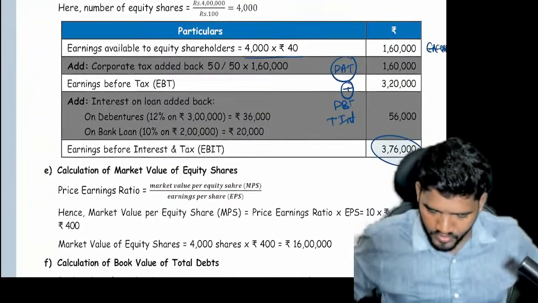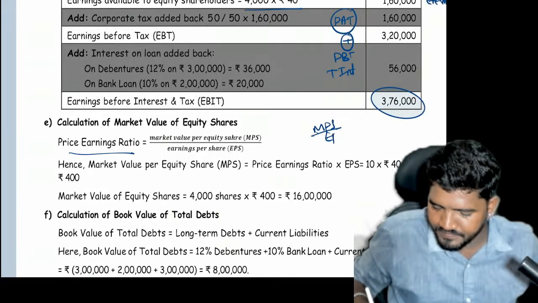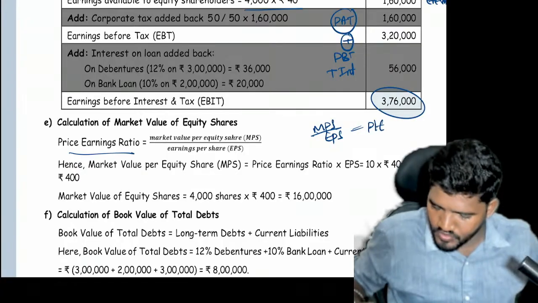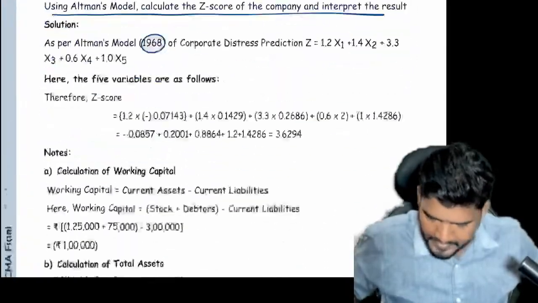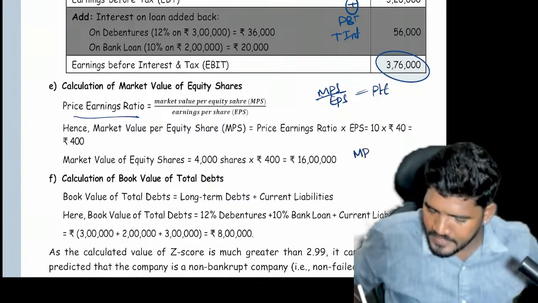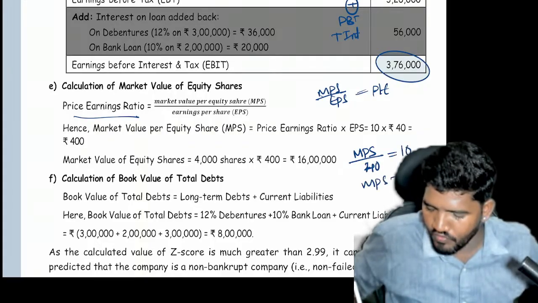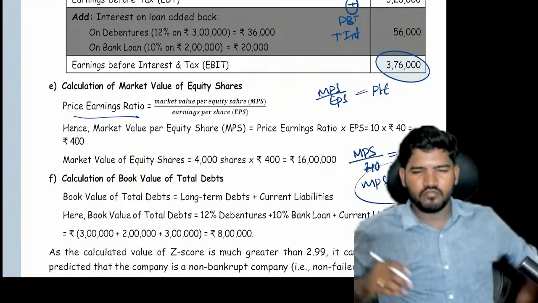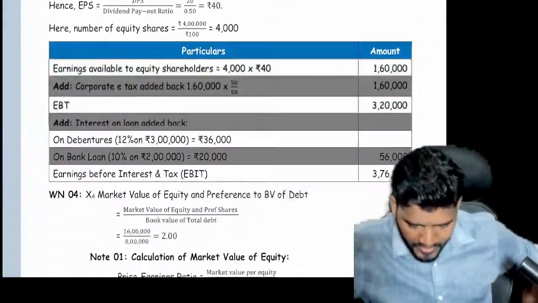Okay. Next, you can observe the MPS. P/E ratio is given: MPS divided by EPS. So the P/E equals 10 times. I don't know MPS, but I know EPS, 40. That is equivalent to 10 times. MPS equals 400. Number of shares into MPS, you will get the market value. Next, that's it, guys. There are no new points in this Altman Z score.